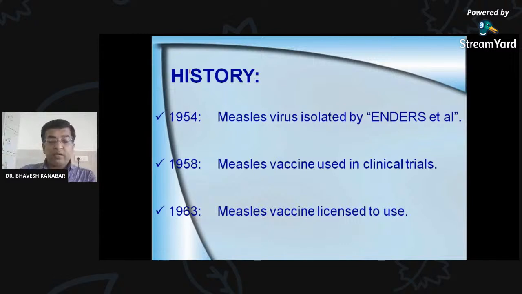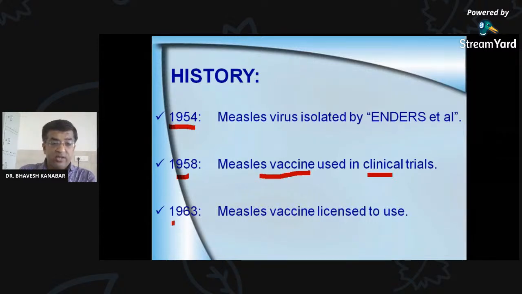So we will discuss a little bit about history. The measles virus was first isolated in 1954. And in 1958, the measles vaccine was used in a clinical trial. You know that currently a clinical trial of a vaccine for corona disease, COVID, is going on. In such a way, in clinical trials, vaccines as well as drugs are developed.